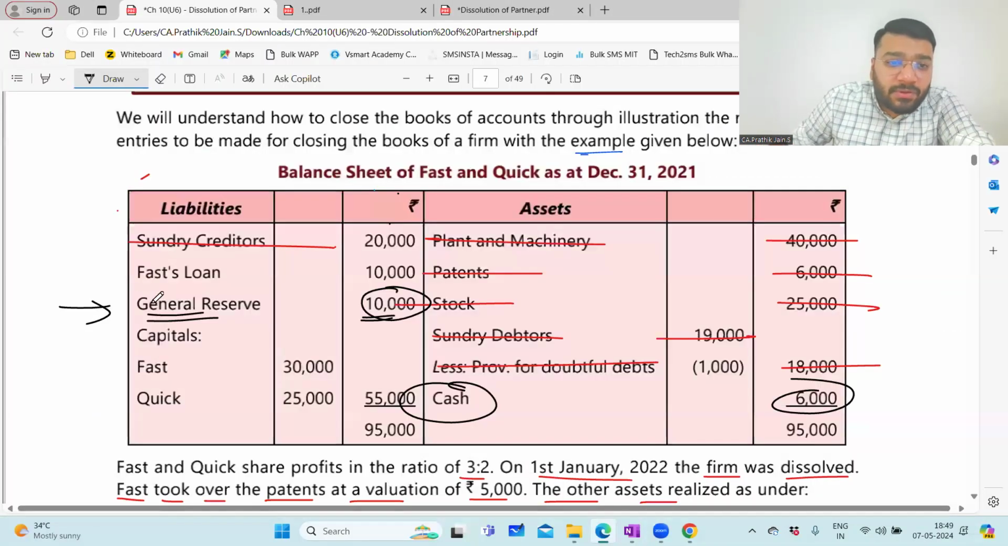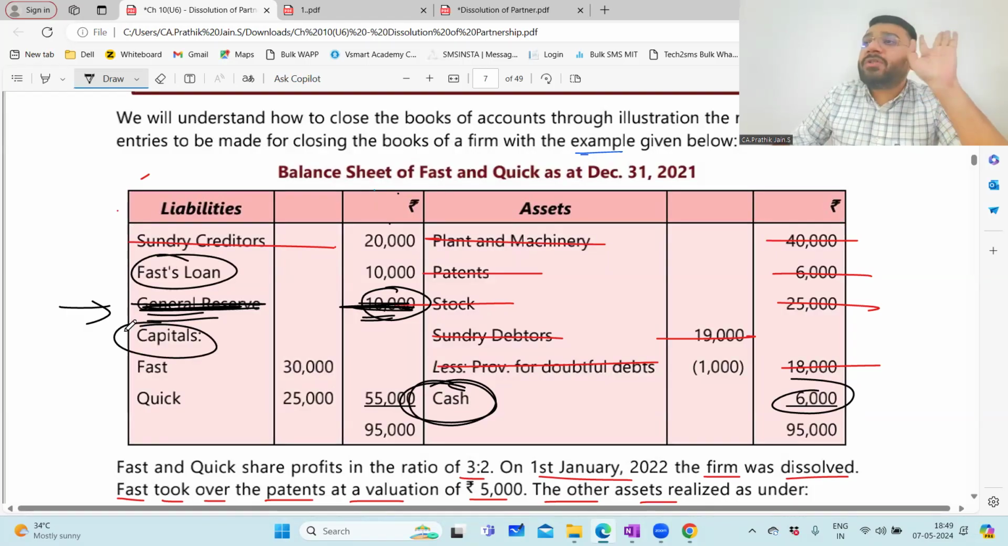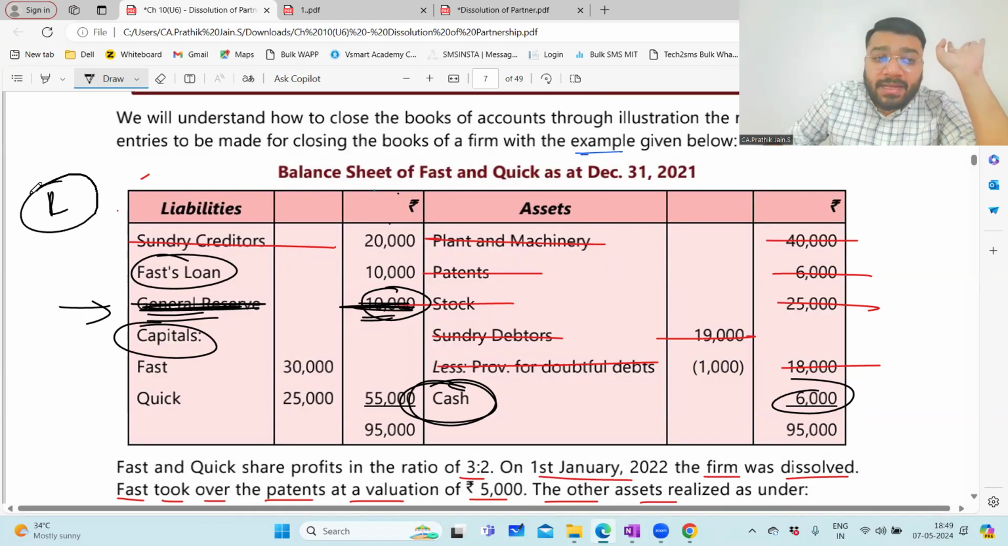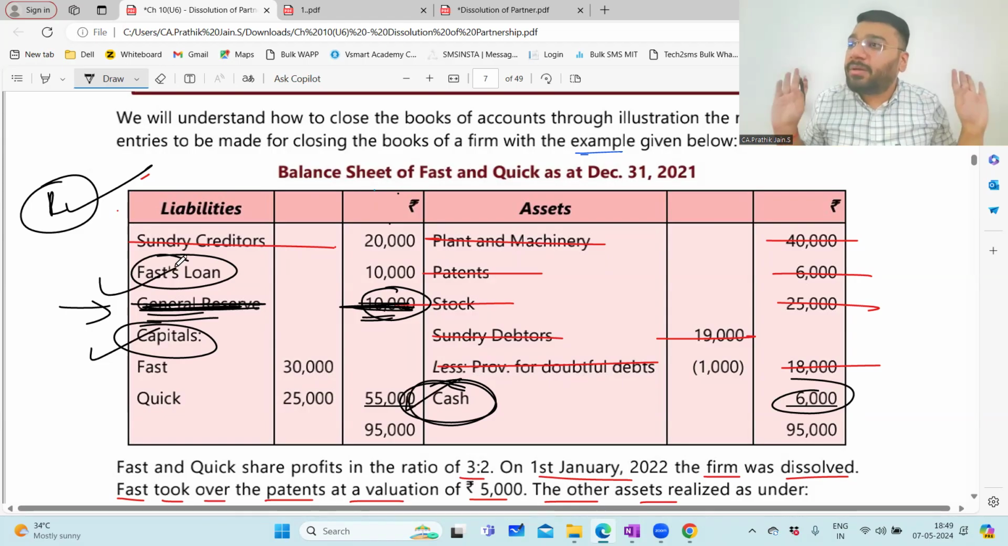So this general reserve is also getting eliminated from the balance sheet. So in the balance sheet, finally, what do you have? You have the cash account, the loan account, and then the capital account. Only 3 accounts are pending, along with the realization account. So only 4 ledgers are pending: realization account, capital account, cash account, and loan account. That's it. If you close these ledgers, game over.